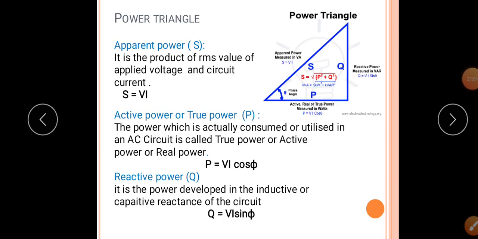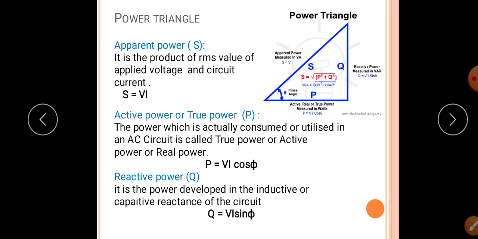Next, power triangle. The power triangle indicates the relation among apparent power, true power and reactive power. What is meant by apparent power? Apparent power is denoted as S. It is the product of the RMS value of applied voltage and the circuit current. So S equal to V into I.